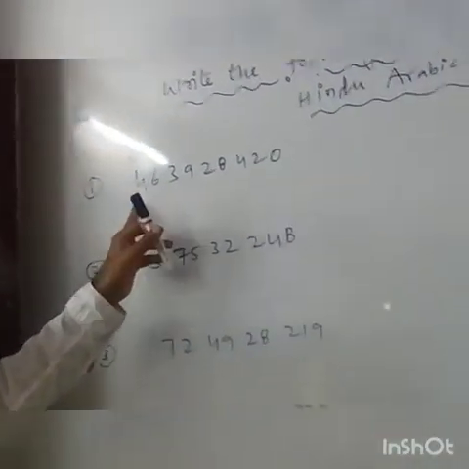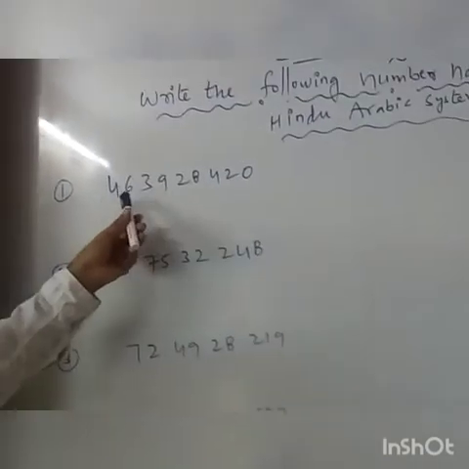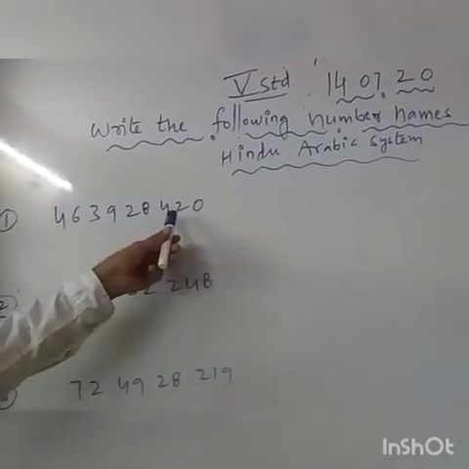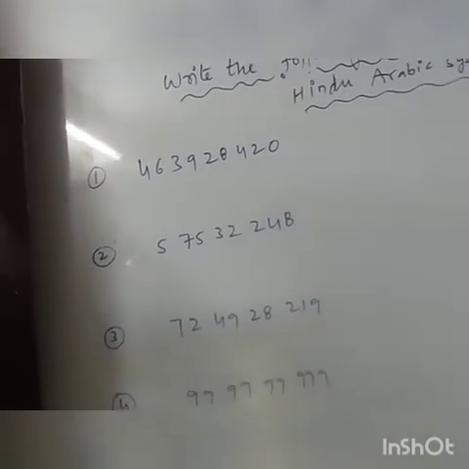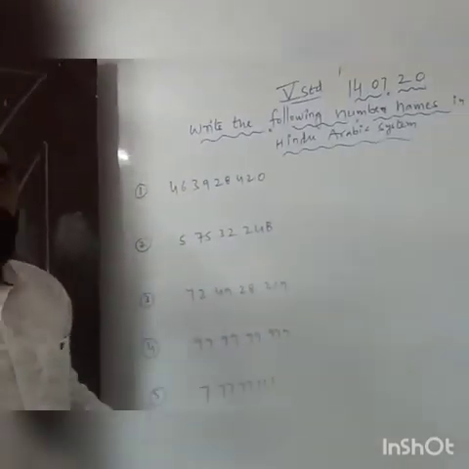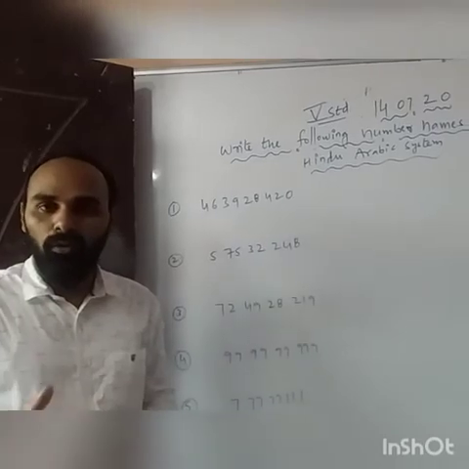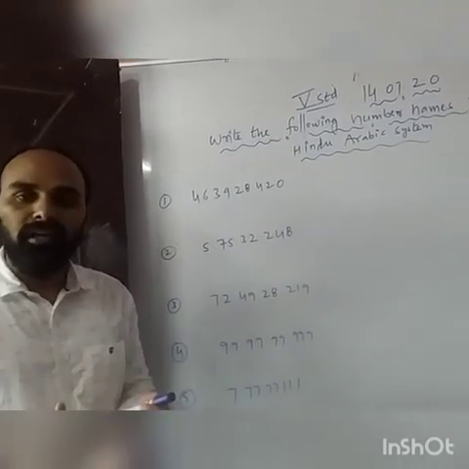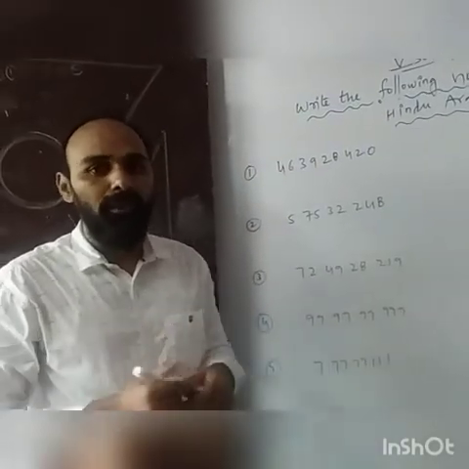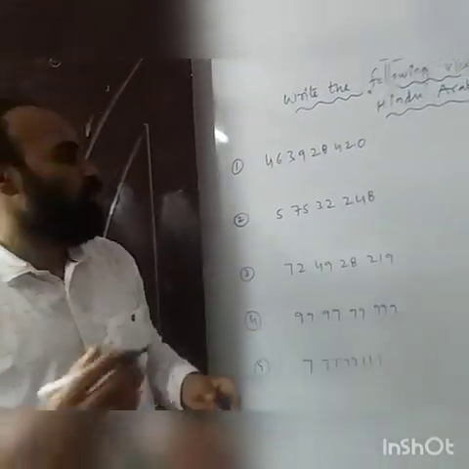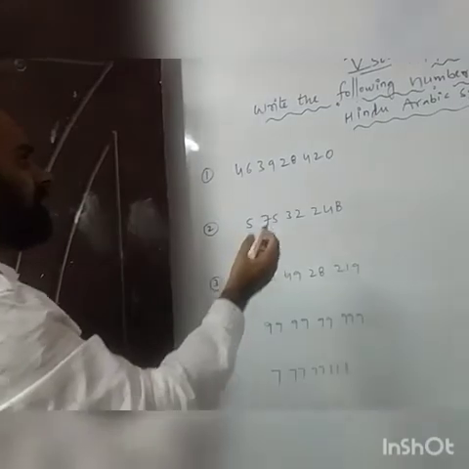Write the number name for the number with these digits: 4, 6, 3, 9, 2, 8, 4, 2, 0. Before writing the number name, I will tell you one rule. You should divide the number by using commas. Now I should divide the number here. You should observe clearly.